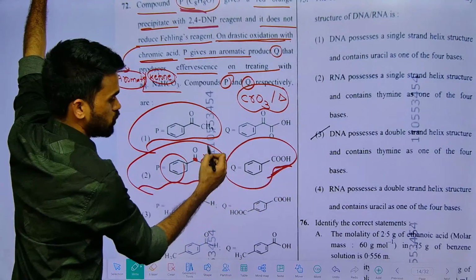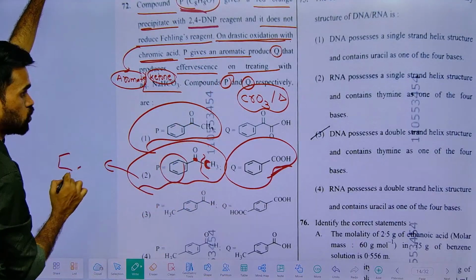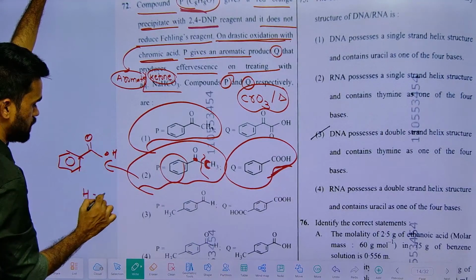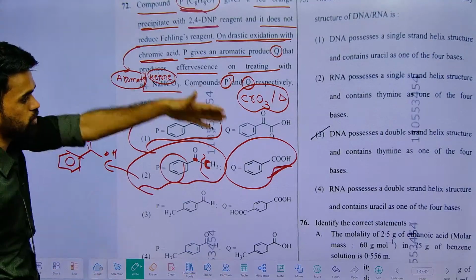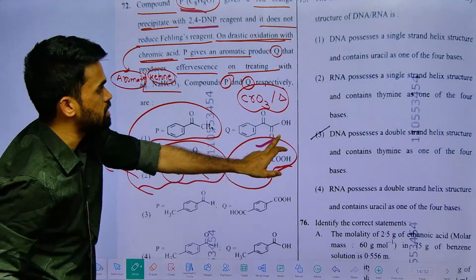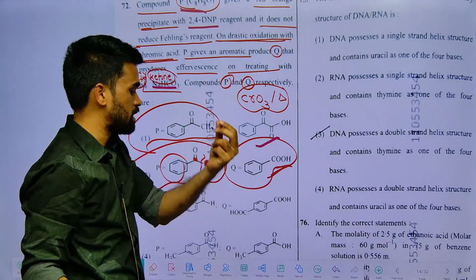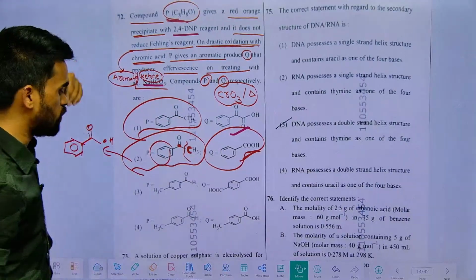So what are the two products formed? Treating with chromic oxide, we will get benzoic acid as well as methanoic acid. Anyway, in the option Q is there. This benzoic acid treated with bicarbonate shows effervescence, because CO2 gas will be evolved there.